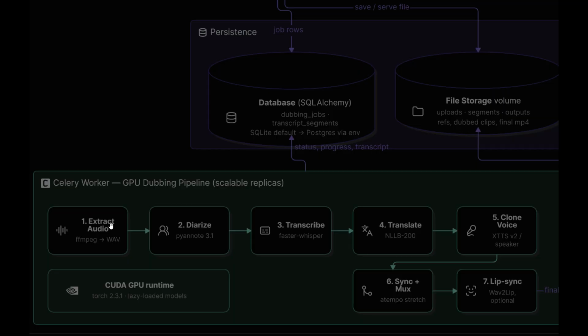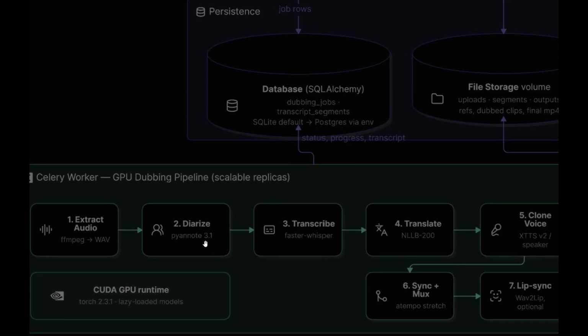Firstly, we have the audio extraction. The first step is extracting the audio from the uploaded video using FFmpeg. The video is converted into a clean WAV audio file. Then next comes the speaker diarization using Pyannote 3.1. As you can see, this one identifies who is speaking and divides the audio according to the different speakers.